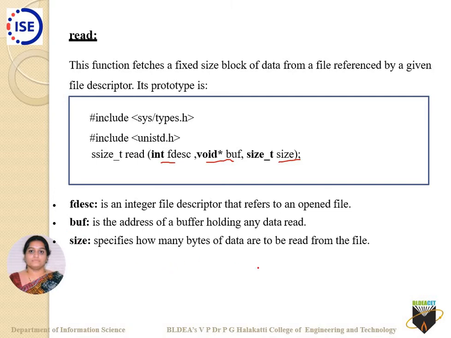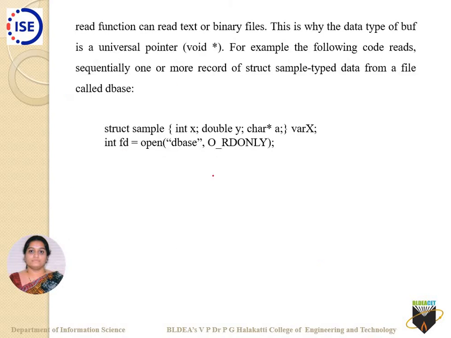Size specifies how many bytes of data are to be read from the file. The read function can read text or binary files. Only because of this, the data type of buff is a universal pointer, or you can call it a universal buffer. The following code reads sequentially one or more records of this particular file. You can see int fd = open, my file name is dbase, O_RDONLY. So it says you have opened this file called dbase with the argument read only. What does fd hold now?